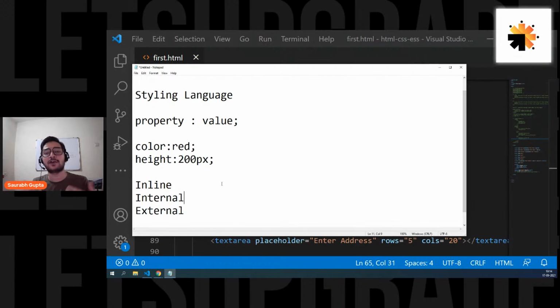So if anyone asks for a definition, what is CSS? You can give this answer, a complete good answer. Now, let's go ahead and see how to do it.